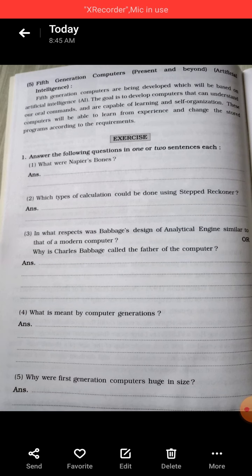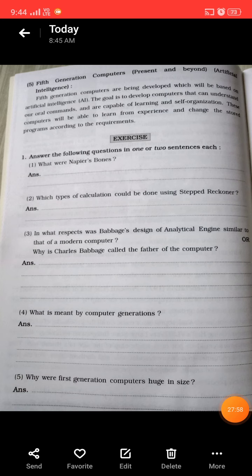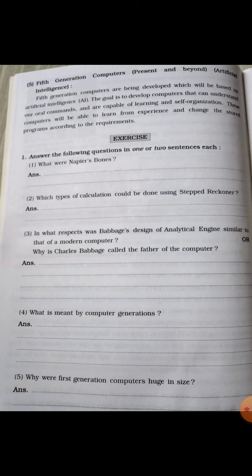Okay students, you understand? What did we learn in this chapter? We learned the earliest counting devices, yes or no? Next is computer generations. So students, read the lesson carefully so you can understand better. Reading is very important for you. When we read the lesson carefully, you get the answers.